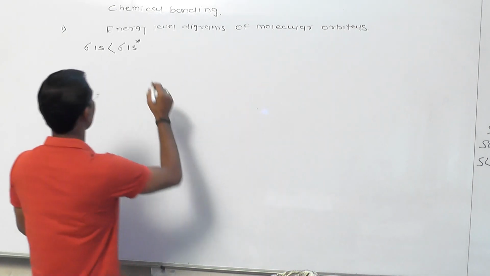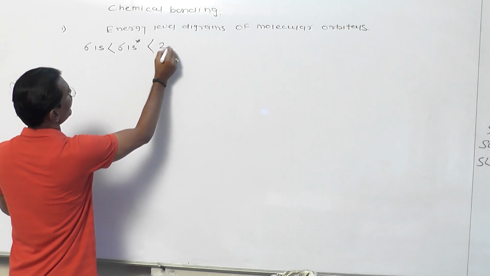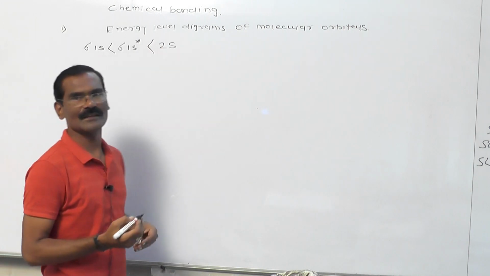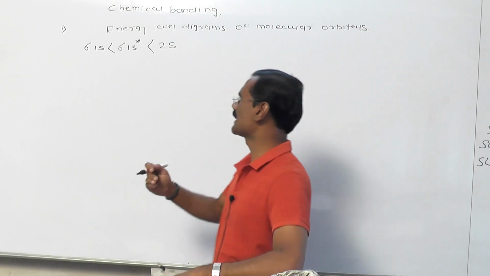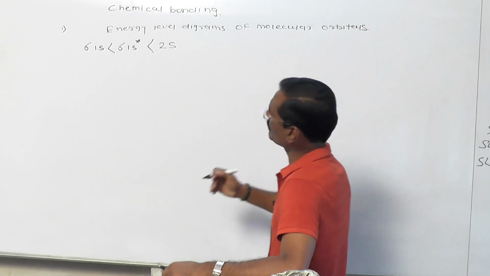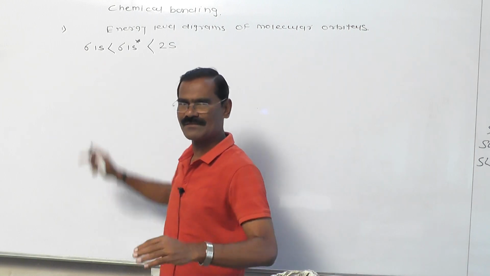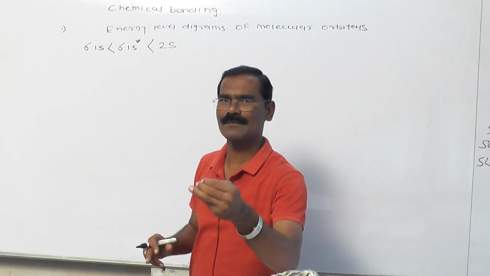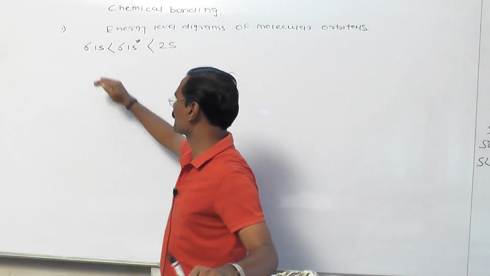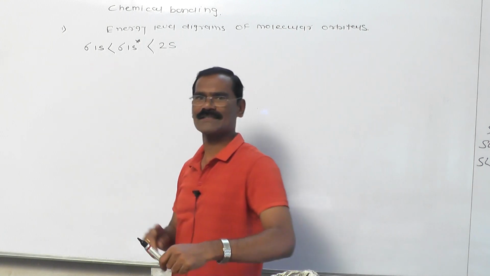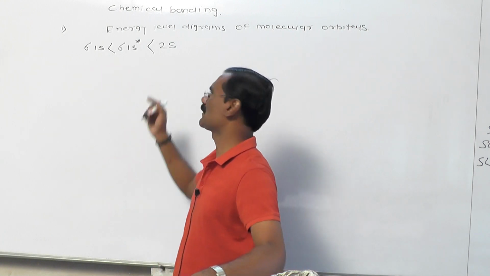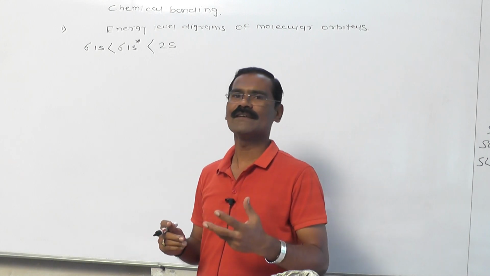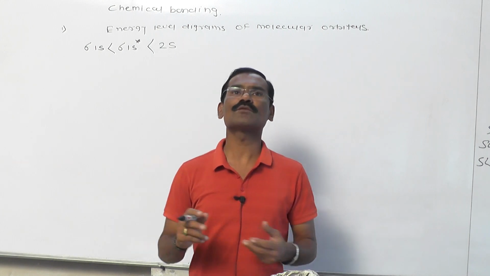After sigma 1s, dear students, the next molecular orbital is sigma 2s, because this is the increasing order of energy, since sigma 1s has lower energy. That's why electrons always fill first in the sigma 1s orbital, because this is the bonding MO. After filling this bonding MO, electrons enter the anti-bonding MO, called sigma 1s star, and after sigma 1s star, electrons enter the 2s.